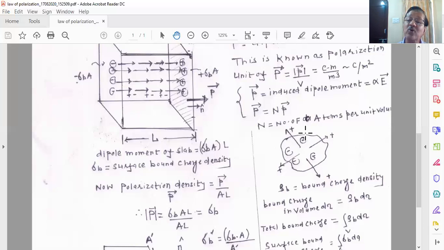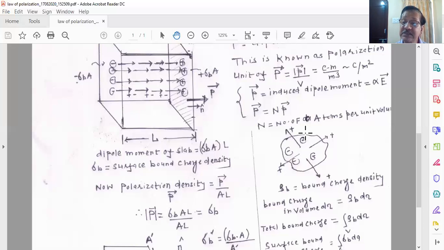So now to calculate these induced charges inside the dielectric material, and the bound charges over the surface of the dielectric material, we have to apply the concept of surface charge density as well as the bound charge density. So now we will define another important physical quantity, which is known as the volume charge density of the bound charges, because the bound charges are generated in the crystal because of the non-uniformity of the electric field.